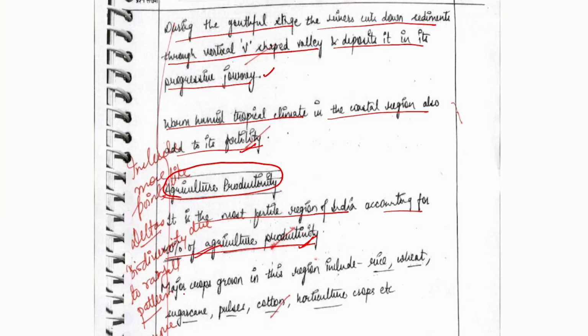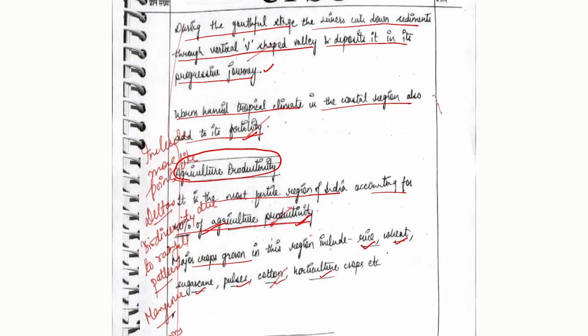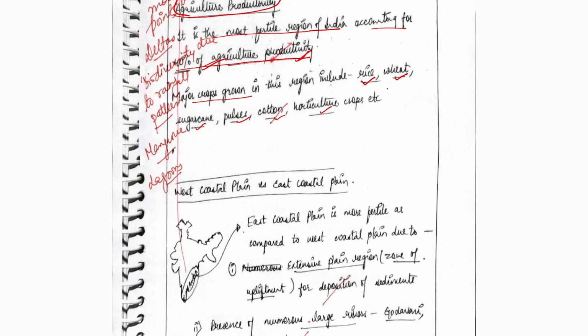Now, major crops grown here in this region include rice, wheat, sugarcane, pulses, cotton, and horticultural crops also, which are assigned to particular regions. For example, the subtropical and temperate region consists of more production of rice, while the coastal regions and the eastern regions, the delta of Ganga and Brahmaputra regions, here the subtropical climate is resulting into the production of the rice crops.